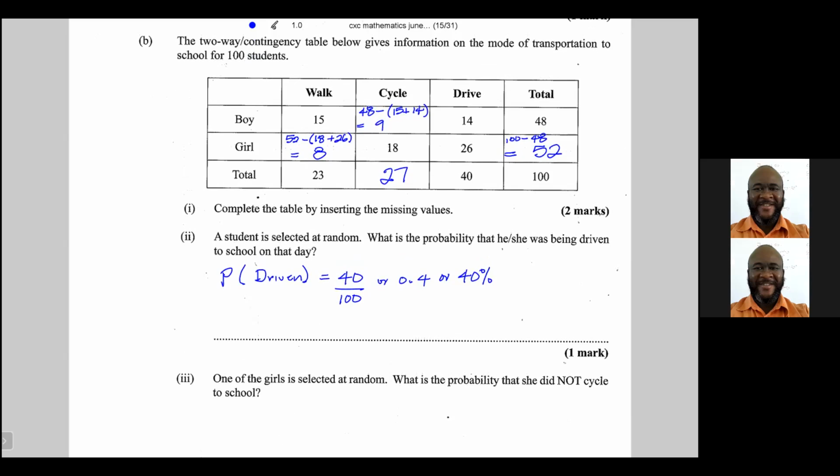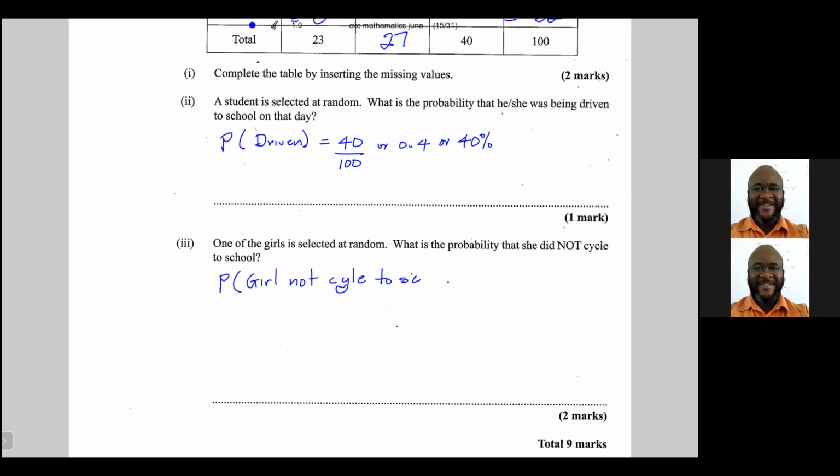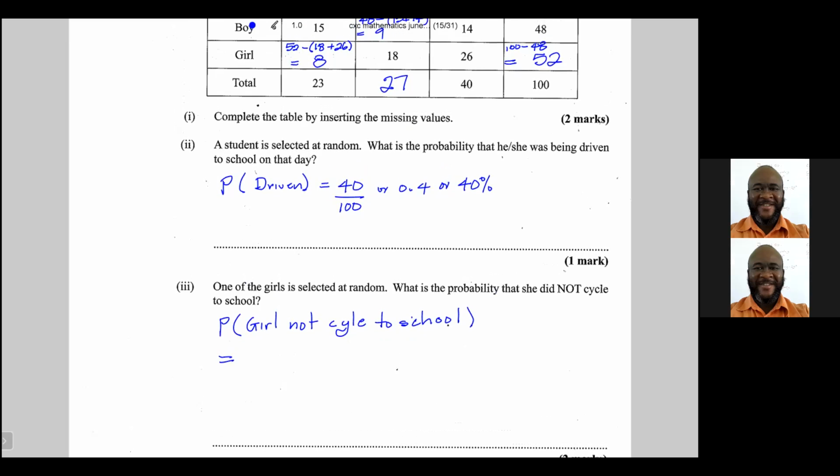The total number of girls who didn't cycle would be 8 walk plus 26 driven.